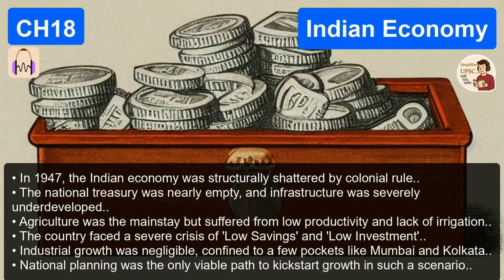It needed a massive injection of investment that the private sector simply couldn't provide. If the government hadn't stepped in to plan and invest, nothing would have happened. We would have just spun around in that vicious cycle forever. We really would have. We were stuck at what is sometimes called the Hindu rate of growth. Right, that stagnant, low growth phase.